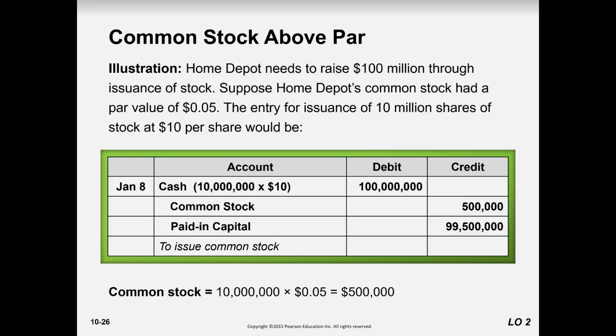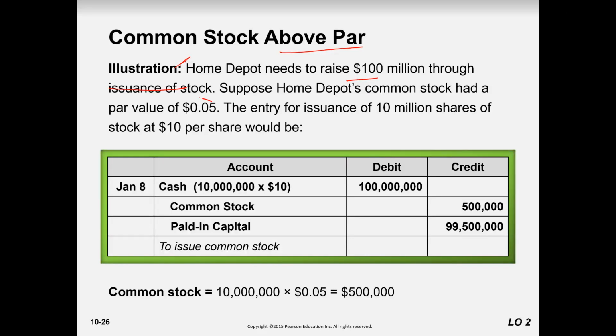What if a company issues above the par? Let's read: the Home Depot needs to raise 100 million through issuance of stock.